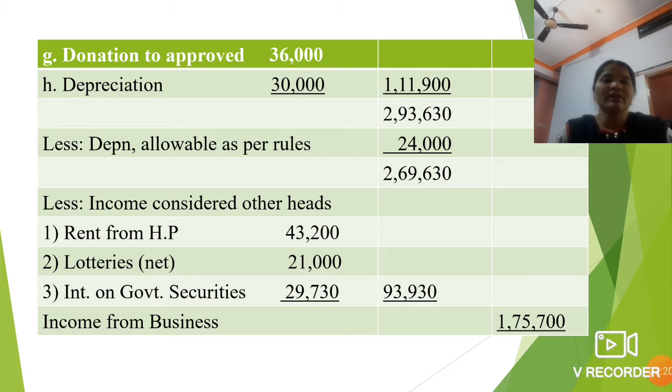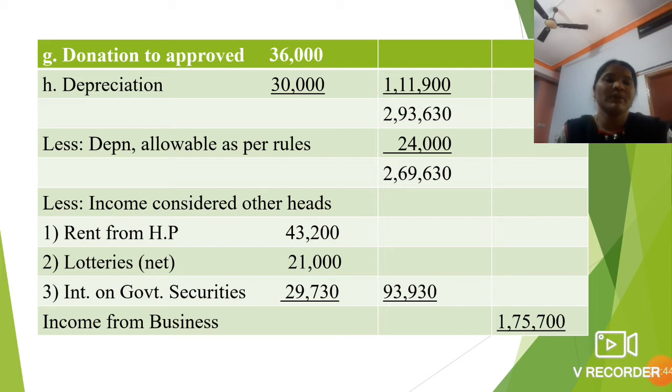After that, less income considered under other heads. Income considered under other heads means rent from the house property, which is also there in the question, 43,200. Lotteries, net amount, gross up is given here. You should calculate it as net, that is 21,000. Interest on government securities 29,730 is given in the question.